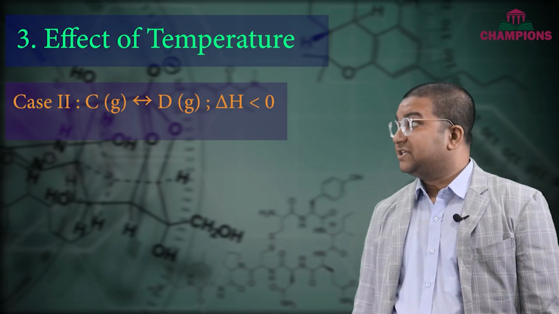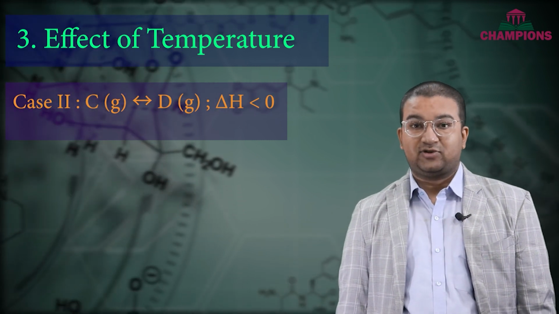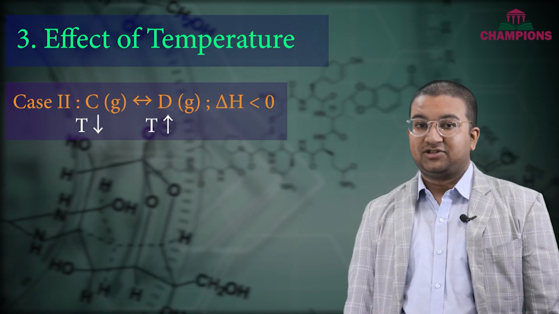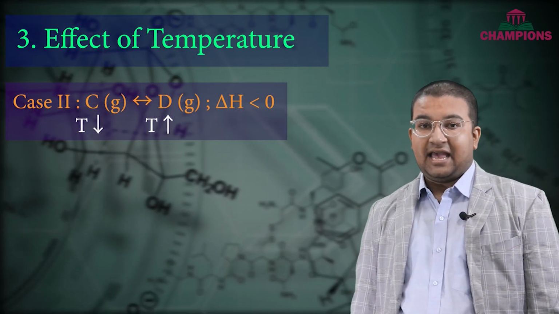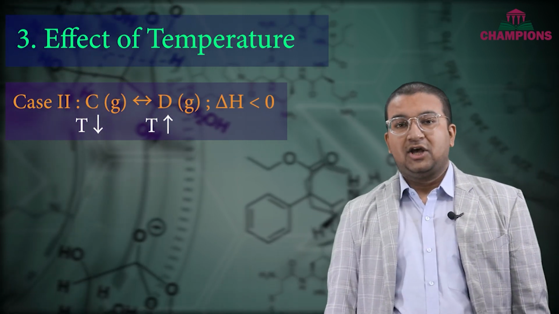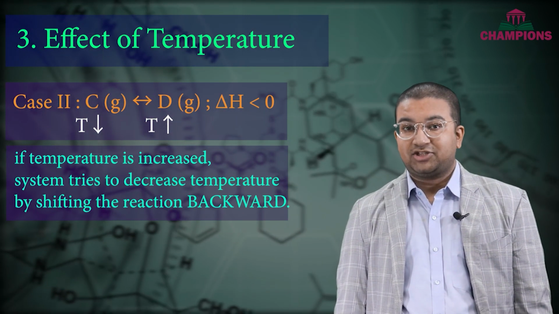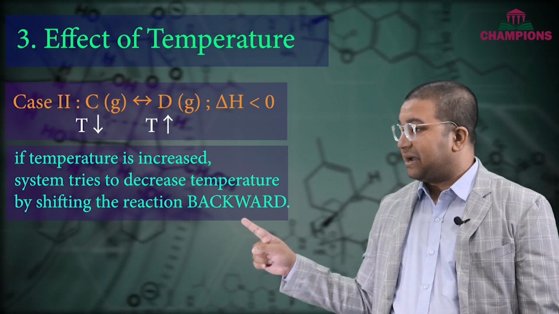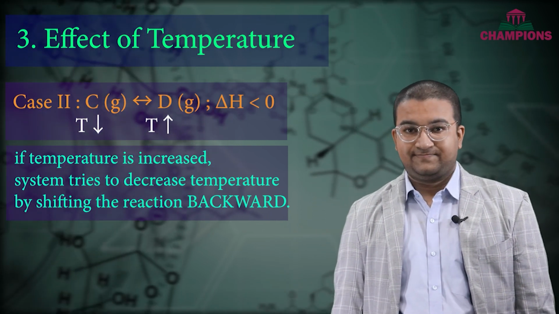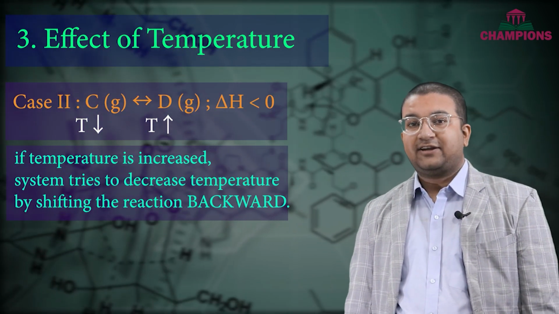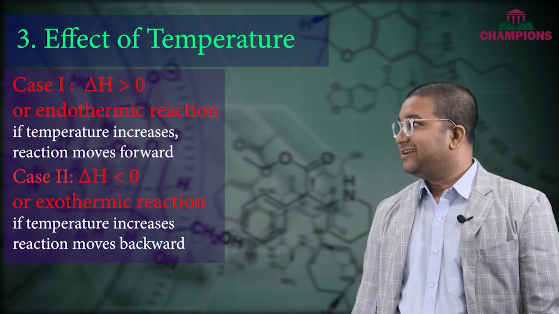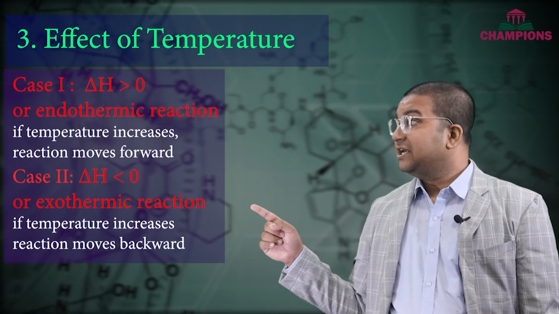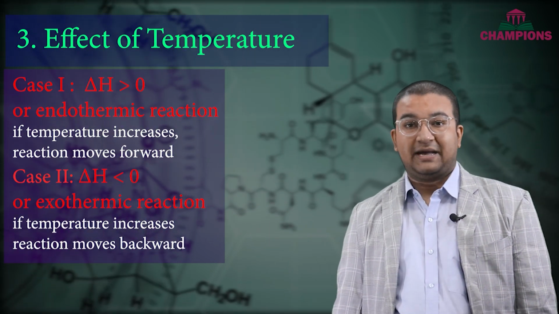In this reaction we have C equals D. For this reaction it is exothermic. It means that when the product is produced, it will have more temperature because heat is released in this case, and the reactant will have less temperature. So in such cases, if we try to increase the temperature, the system will try to decrease the temperature by moving, of course, in the backward direction because that lowers the temperature. So that's the effect of temperature: for an endothermic reaction, increasing the temperature drives the reaction forward, while for an exothermic reaction, increasing the temperature drives the reaction backward.